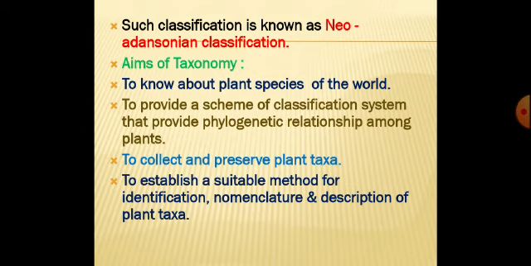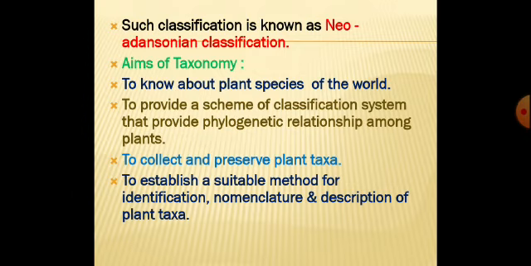There is a lot of confusion about how to give a new plant a name, an accepted name. So we have to establish a suitable method to identify a plant, to give a name to it, and to describe it, in what respects it must be described. All these are the aims of taxonomy.